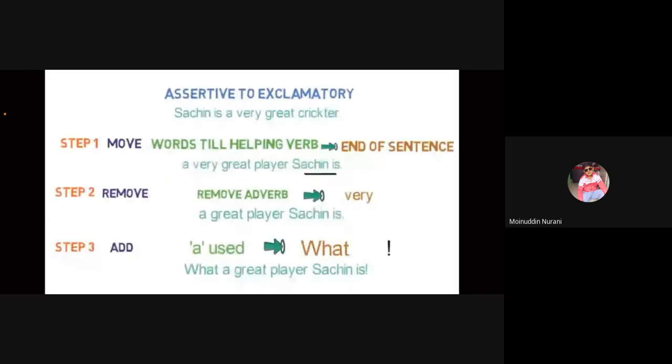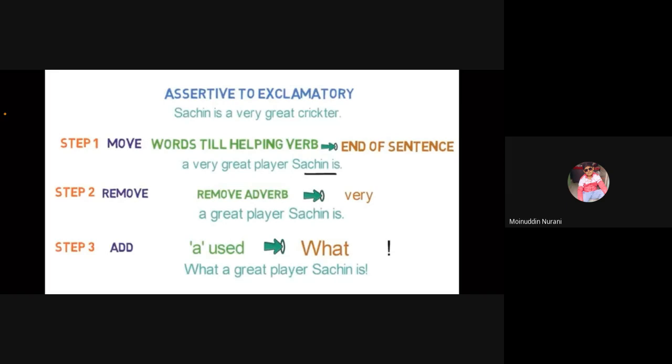Let's quickly revise what we learned related to the conversion in the previous video. We saw a 3-step conversion technique to convert an assertive sentence to an exclamatory sentence. Step 1 is to move words till the helping verb to the end of the sentence, and if the helping verb is not provided, move till the main verb. Step 2 is to remove adverbs like very, extremely, greatly, so.